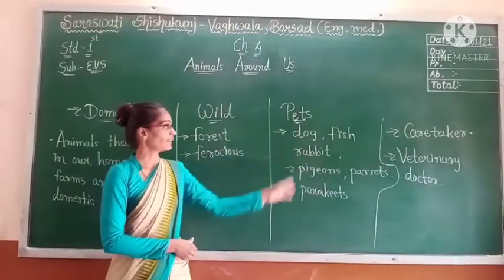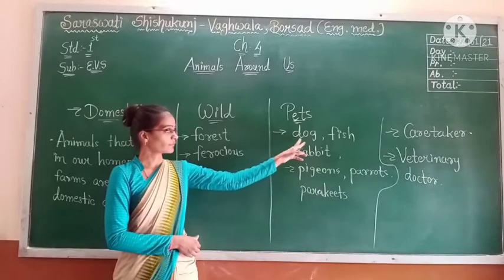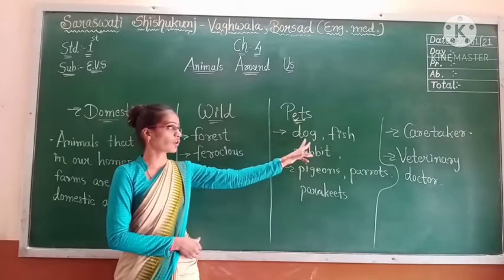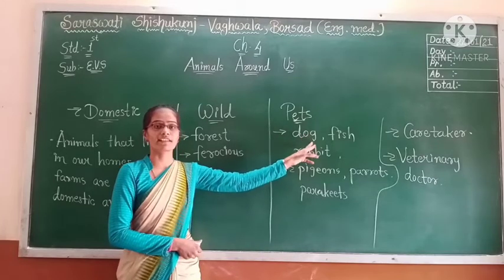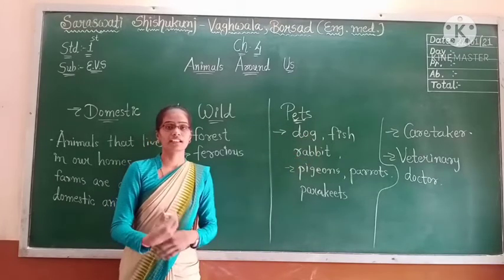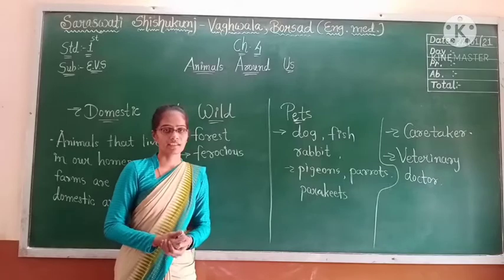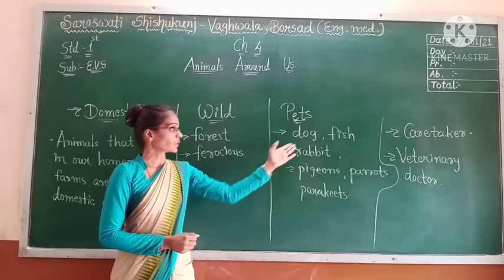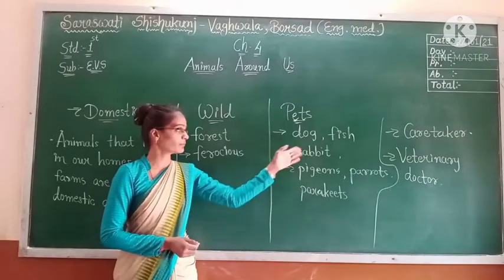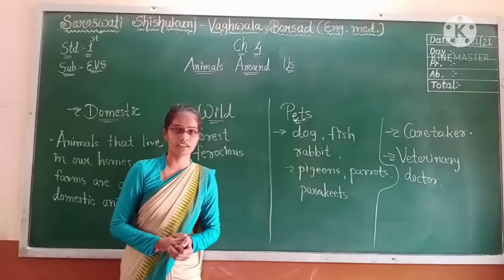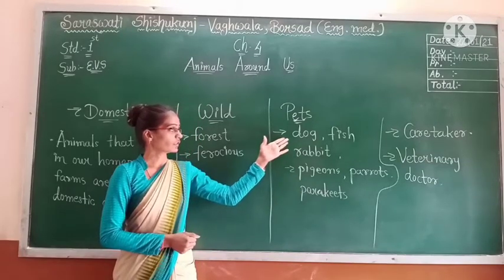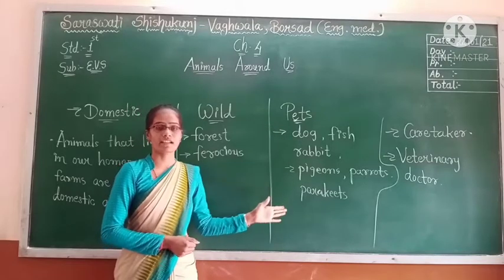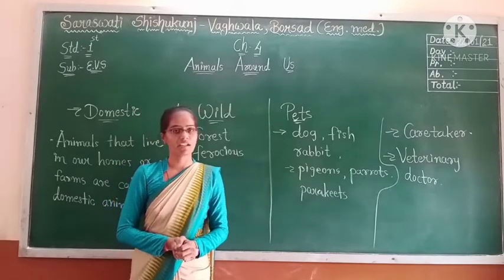Among pets there is the dog. Dogs are called man's best friend, and we can train a dog to do many things for us. For example, dogs help a blind person to walk safely. This way pets are also useful to us in many ways.